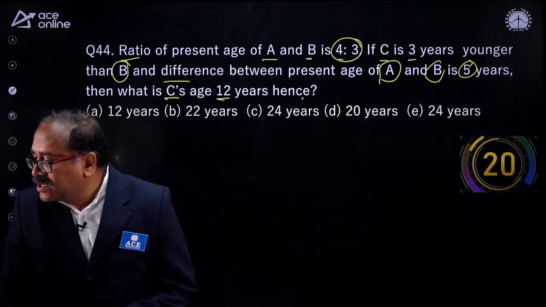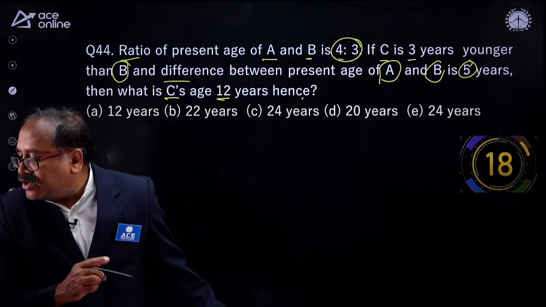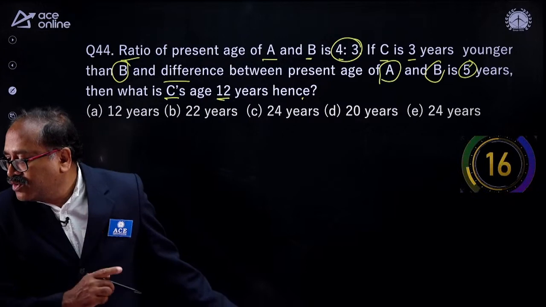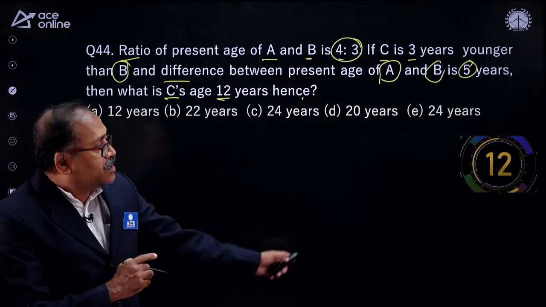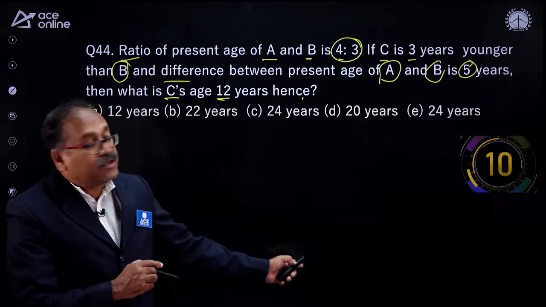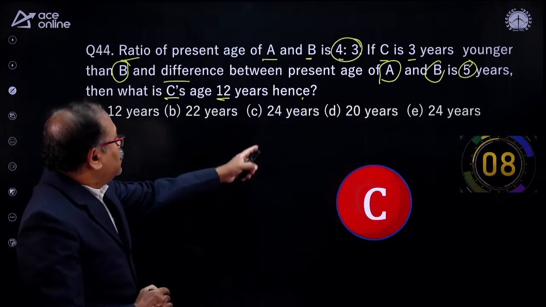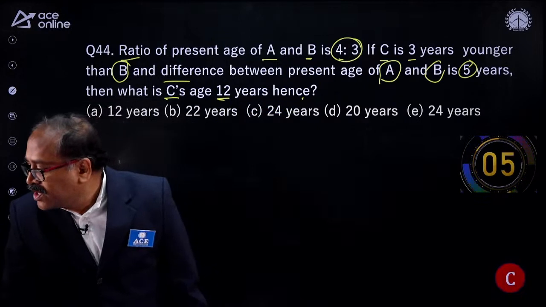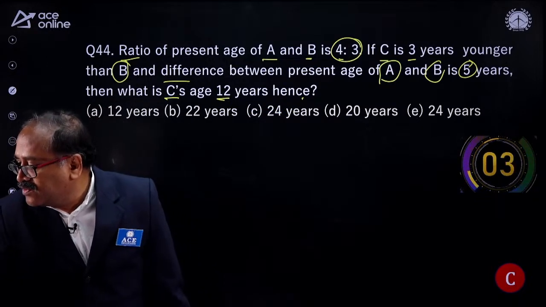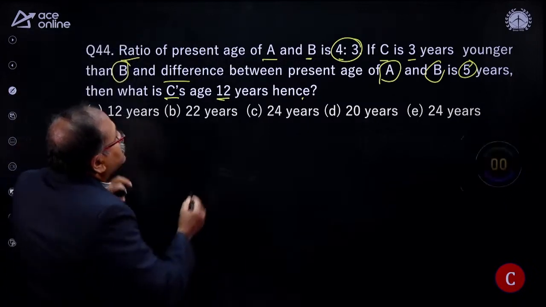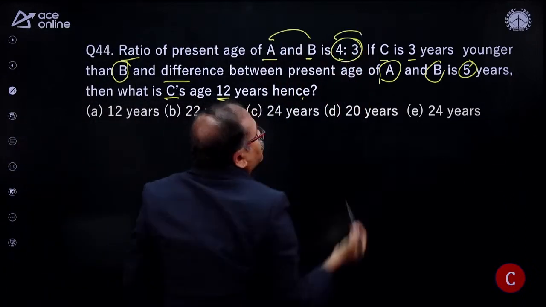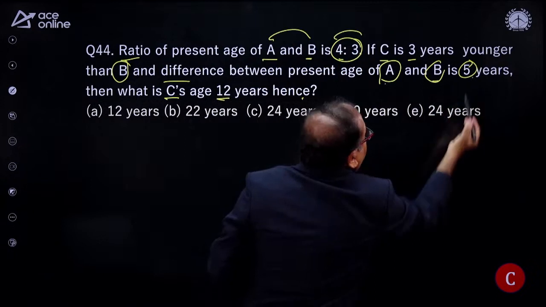So Chandrasekhar Reddy has already said 22. Sai Kumar, 22. Now Sheikh, 24, 22. Let me check that answer. What is the answer? Option C. Option C means 24 years. 24 years, my young friend, Sai Kumar Gupta. Look at this one, sir. How easy this one is. I know the A and B ratio is 4:3 and the difference is 5.